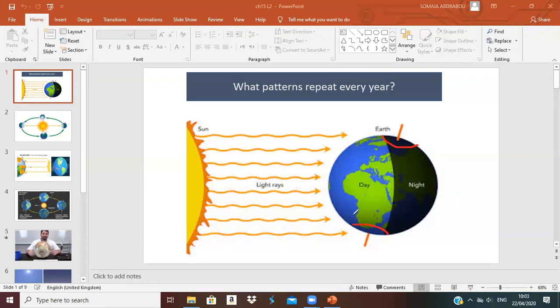Which direction here has more light? The south. Can you see the south? It is lit by the sun. The sun lights the south here. But the north is dark. Why? Because the earth is tilted. So the rotation of the earth on its axis causes day and night.